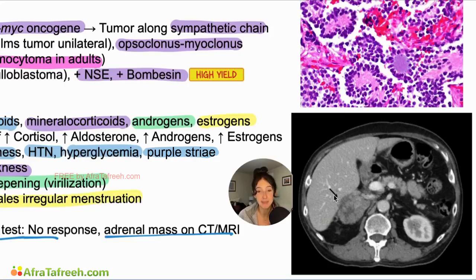Zooming in on the CT image over here, let's quickly orient ourselves. This is always going to be a slice of someone's body with their feet pointing out of the screen or towards us.